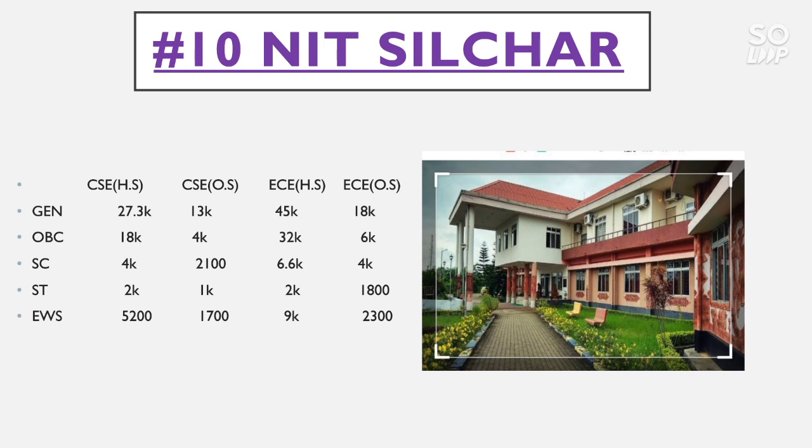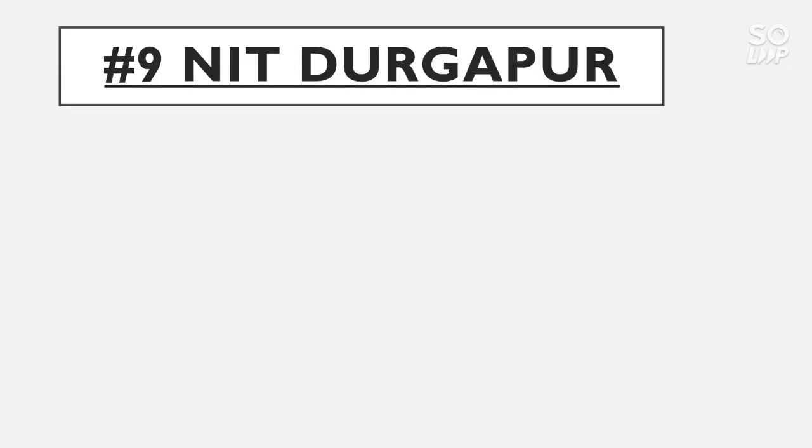Now for EC home state, the general category cutoff is 45,000, OBC 32,000, SC 6.6 thousand, ST 2,000, and EWS 9,000. Now for EC other state, the general category cutoff goes to 18,000, OBC 6,000, SC 4,000, ST 1800, and EWS 2300. Now talk about the number 9 NIT, that is NIT Durgapur.